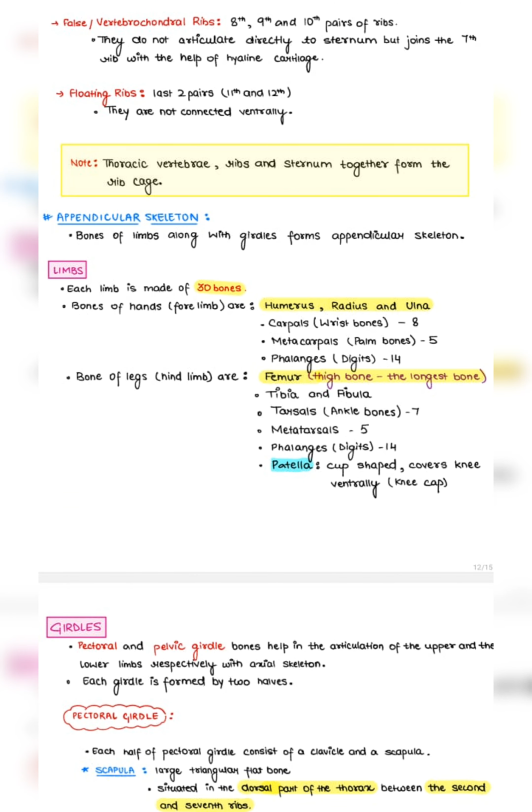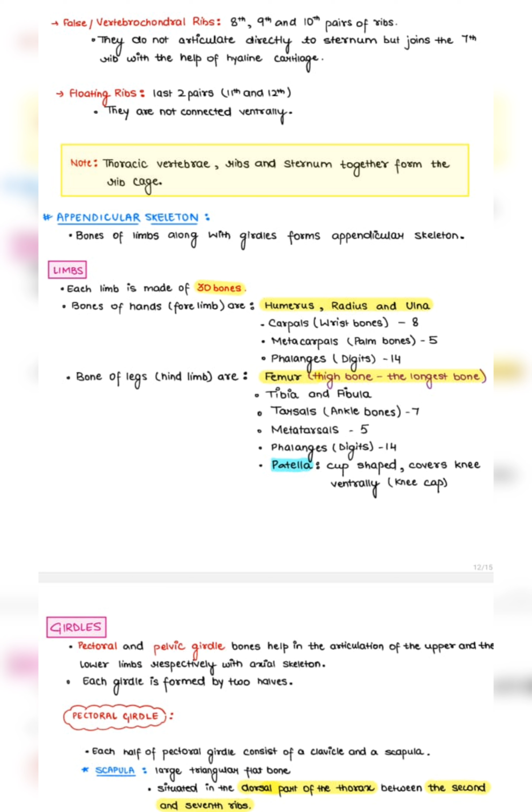There are 3 types of ribs in the human body. True ribs, 1st to 7th pair: these are attached dorsally to the thoracic vertebrae and ventrally connected to the sternum with the help of hyaline cartilage. False ribs, vertebrochondral ribs, 8th, 9th, and 10th pair: these do not connect directly to the sternum. Instead, they join the 7th rib using hyaline cartilage. Floating ribs, 11th and 12th pair: these are the last 2 pairs. They are not connected ventrally, meaning they remain floating. Together, the thoracic vertebrae, ribs, and sternum form the rib cage.